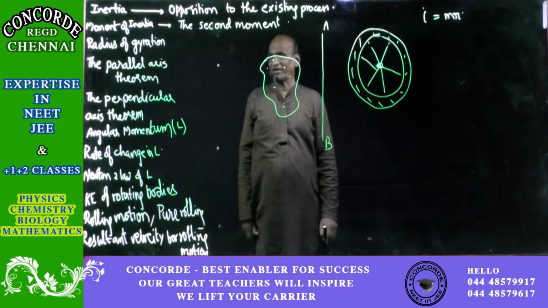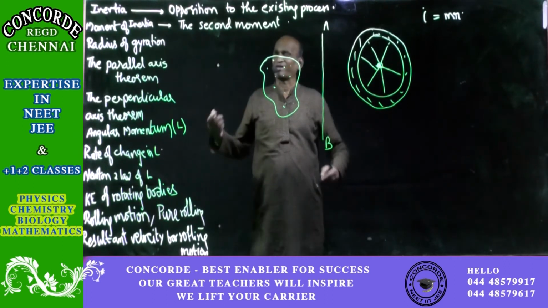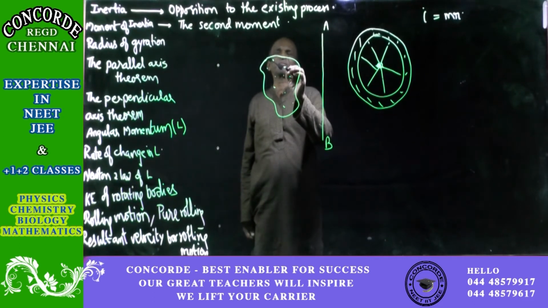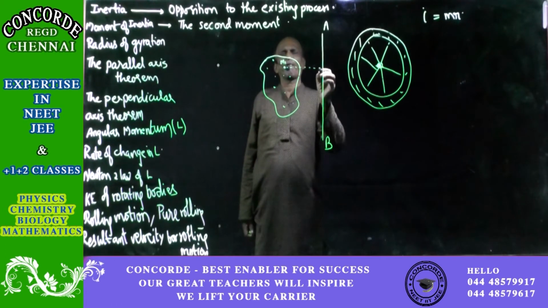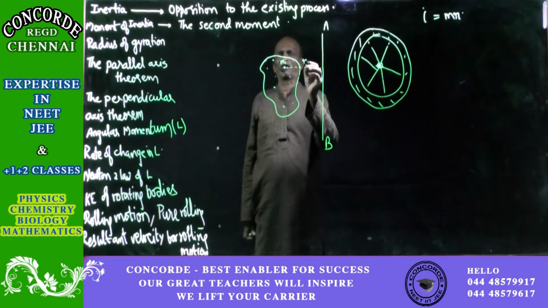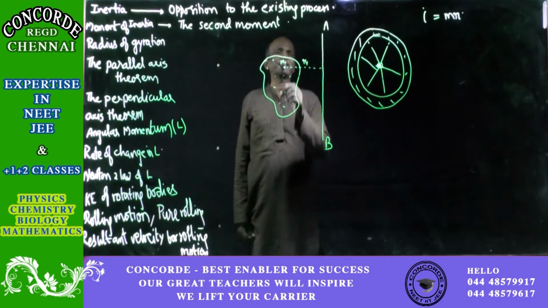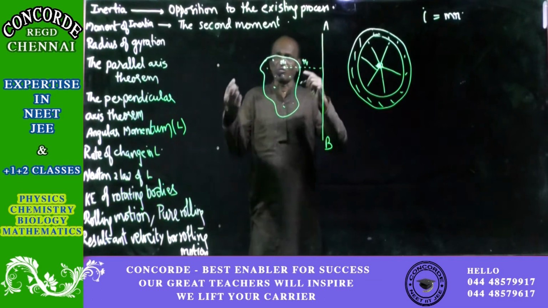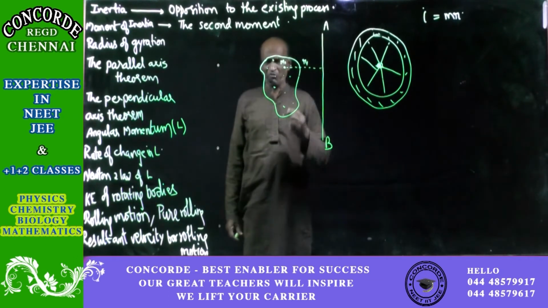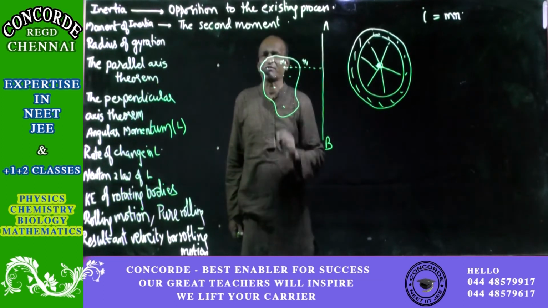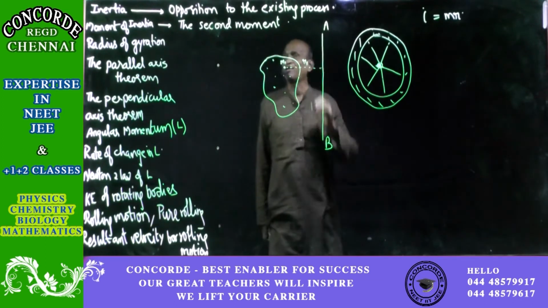Now you will understand what is meant by particle based. So many particles are there. For the first particle, let us say the mass is m1, and from the fixed line AB, the distance is r1 or x1, whatever you call it. So inertia will be m1 r1. One more time you take the moment, it will be m1 r1 into one more r1, so it will be m1 r1 square. That will be the moment of inertia of this particle.